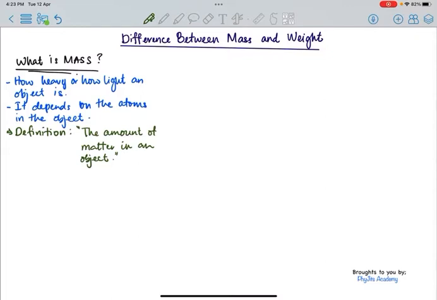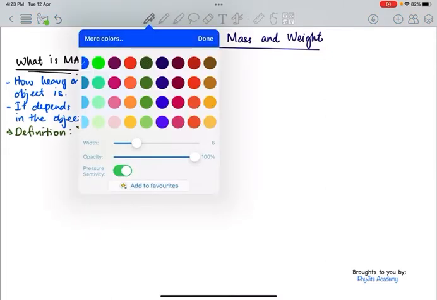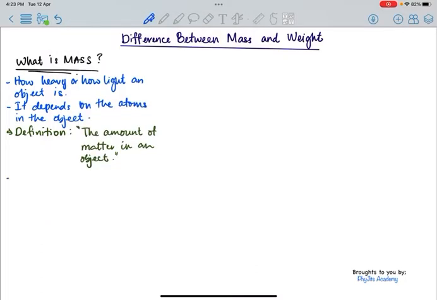Mass is a physical quantity that will not change unless the object is being cut off or broken into different pieces. Other than that, the mass will not change even though it is brought to different planets, because the amount of matter in an object will still remain the same.